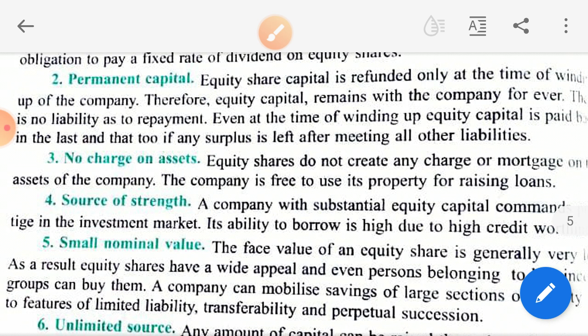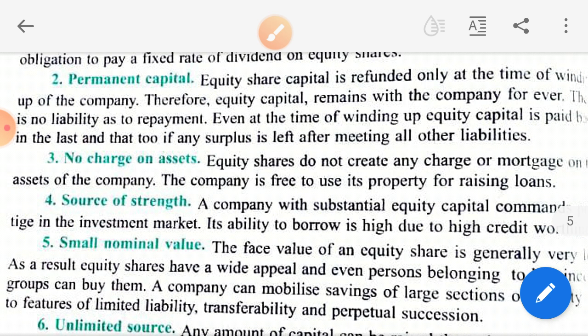Then source of strength. See, if you have a good name of the company and equity shares are issued in the market, then you have the ability of borrowing funds from outside as well. That means from borrowed funds. It shows the high credit worthiness, because people are seeing that they have equity capital in the market, sufficient equity capital.